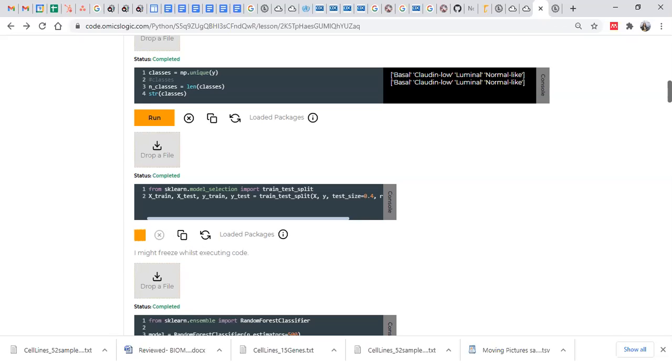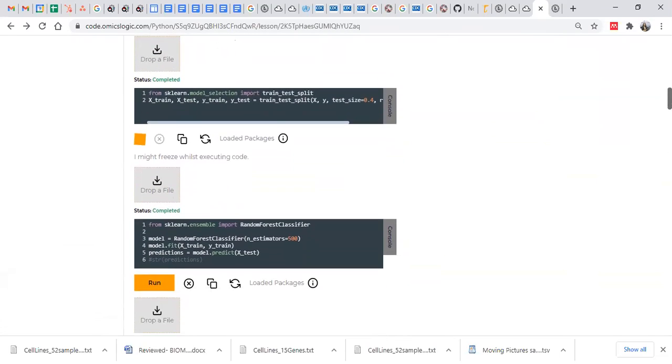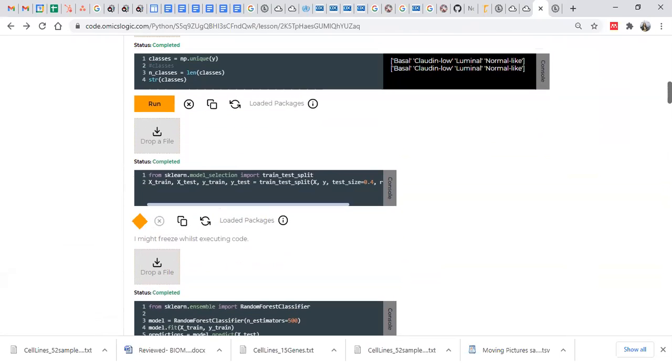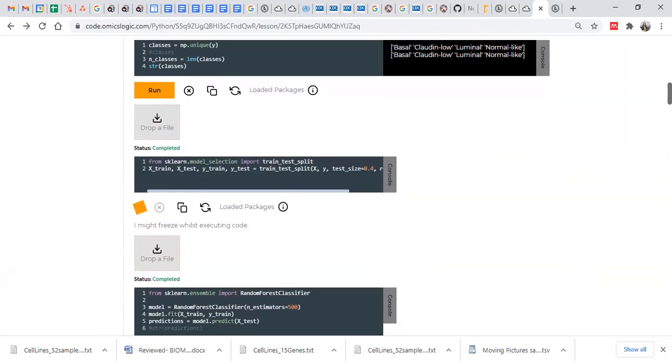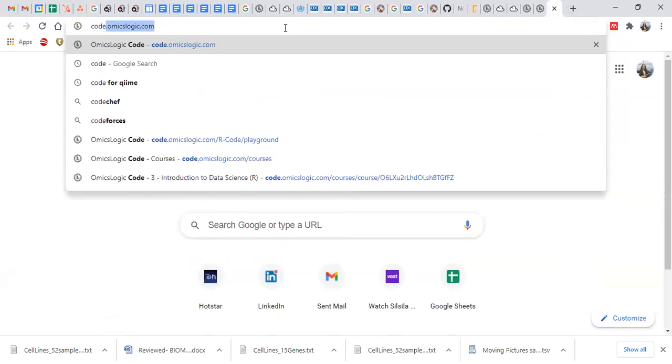Okay. Apart from Lydia, anyone else who is able to run this code? Let me open it in some other window as well.